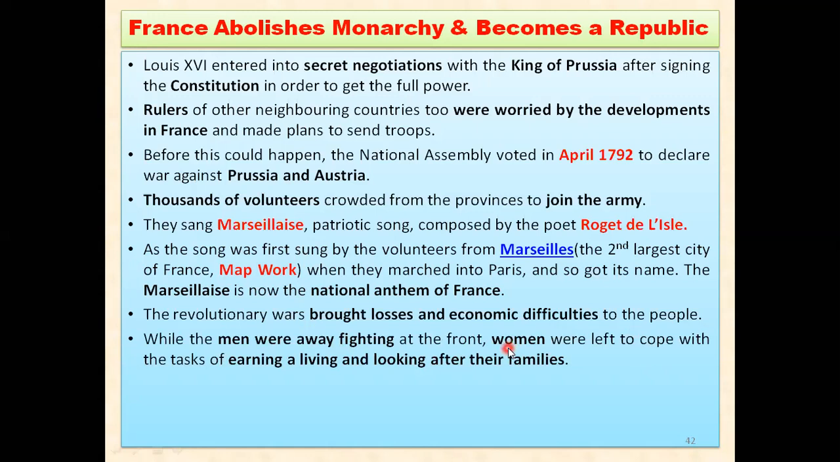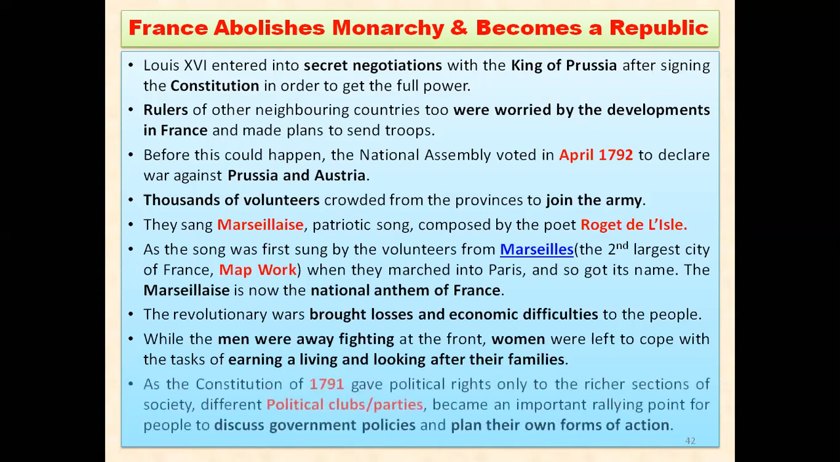You must pay a lot of salute to those women, because they were left to cope with the task of both things, earning a living and looking after their families. So both the work was on the shoulders of those women who were at the house. They had to earn their living and look after their families also, because their husbands were on war. They were busy on wars.